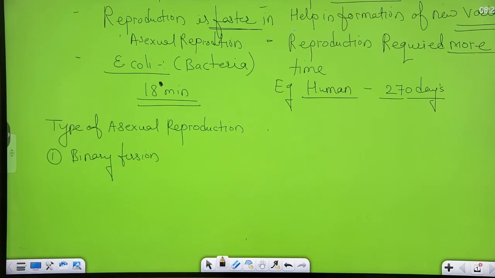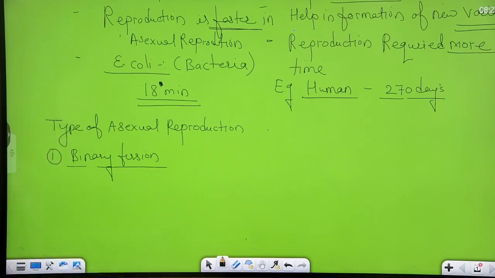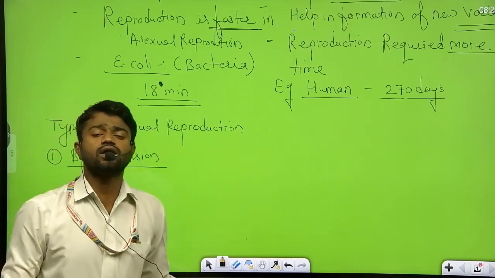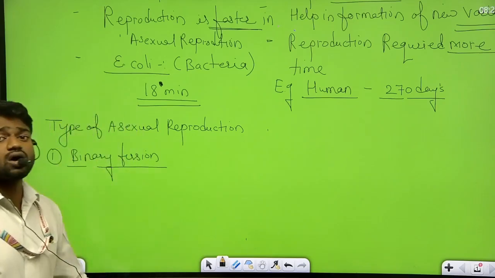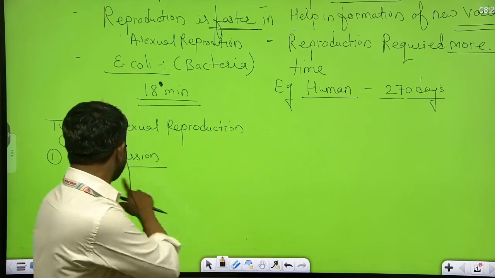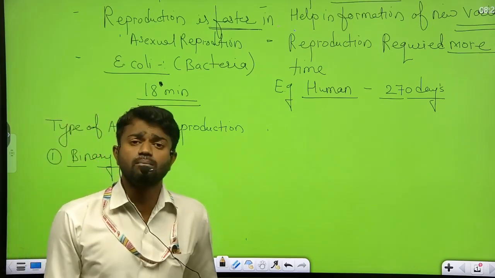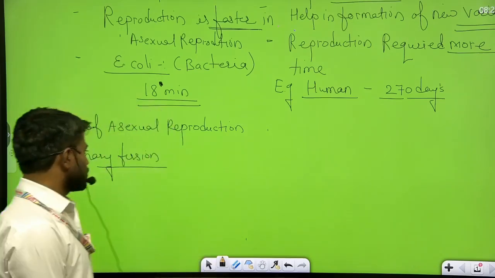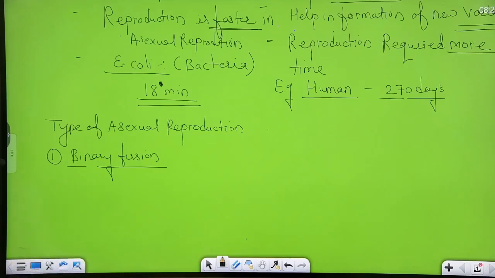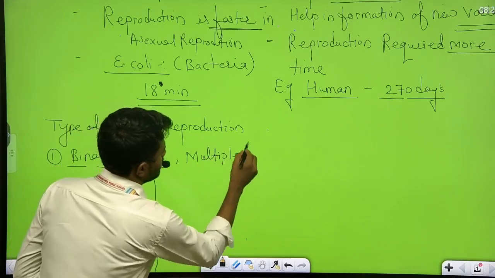Binary fission is followed by multiple fission. Binary fission, bi का meaning होता है two, fission का meaning होता है division. The organism which has the ability to divide into two daughter cells, ऐसा organism जिसमें ability होती है कि अपने जैसे दो नए organism तैयार करे, that is called binary fission. और binary fission में जो organism होता है that is immortal, ये कभी भी मरेगा नहीं. Clear? Second is multiple fission.